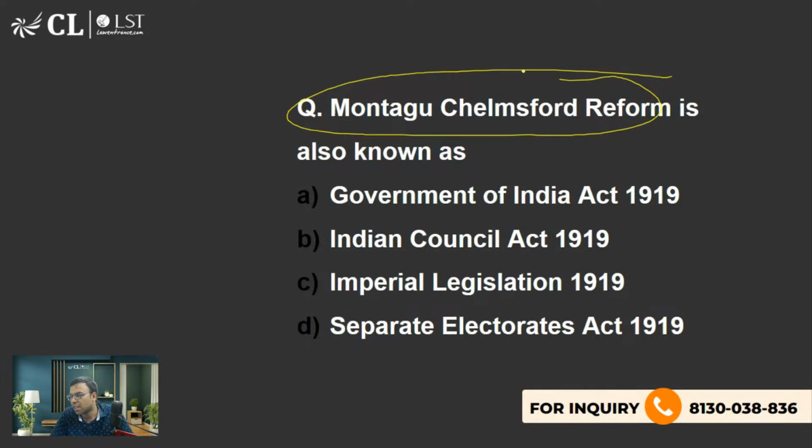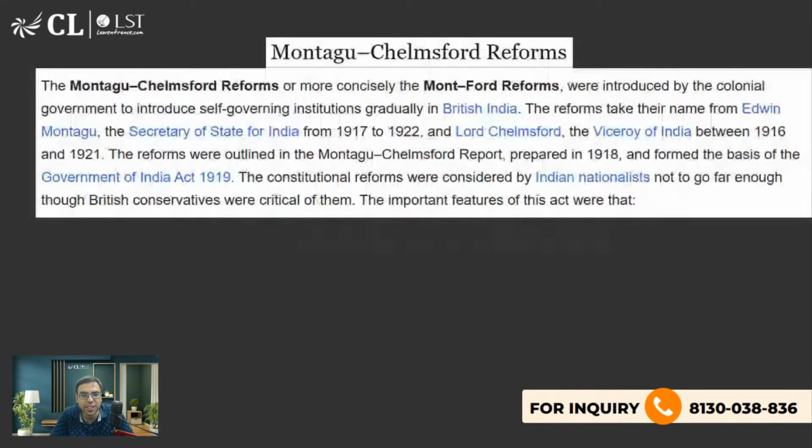Yes, Adoksh, Anand, dog lover, you both are right. Government of India Act 1919. ठीक है. A is the right answer to this question.